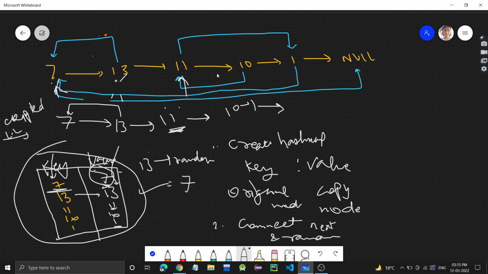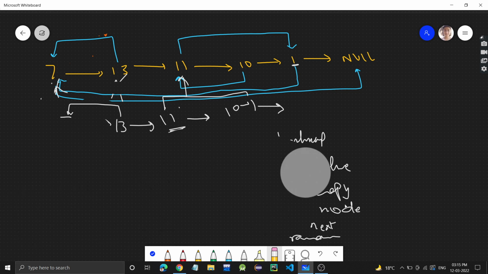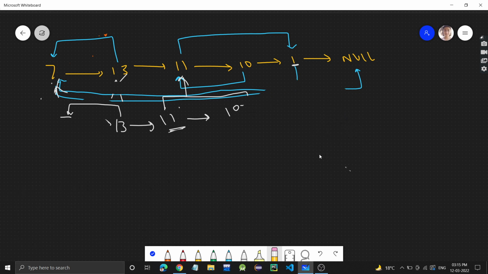So from this key we can get the value, and then we will connect it so that 11's random will be equal to 1. Fine. So this is one approach. Try to write code for this approach. We will now see the next approach, which is more efficient.